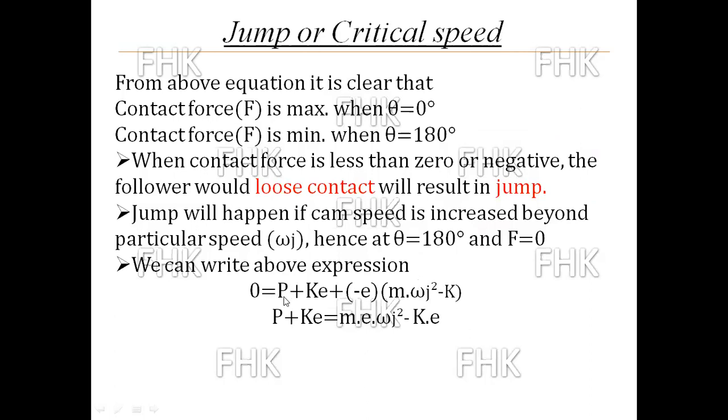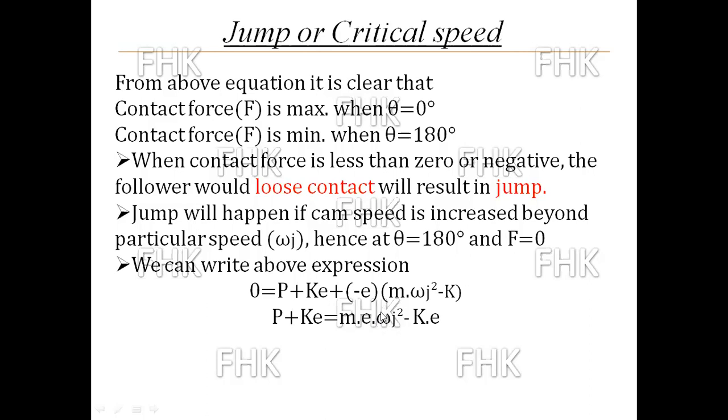Now solving that equation, P plus KE, this complete term I will move to the left side. Minus E M omega J square, when moved to the right side, becomes plus M E omega J square. And the minus minus plus term, when moved to the left side, becomes again minus, so minus K into E. Now we have to find the value of omega J, the jump speed.